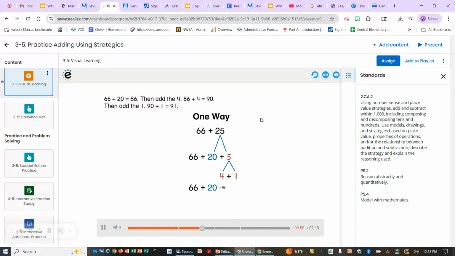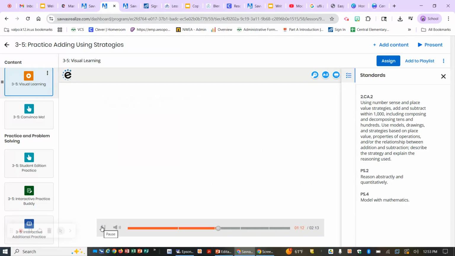66 plus 20 equals 86. Then add the 4. 86 plus 4 equals 90. Then add the 1. 90 plus 1 equals 91. Okay, that's a great strategy. You could also draw an open number line and make the jumps. You could also use your hundreds chart and count the tens and ones that way.